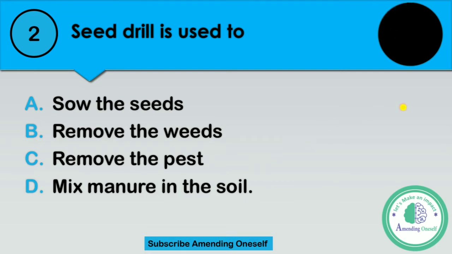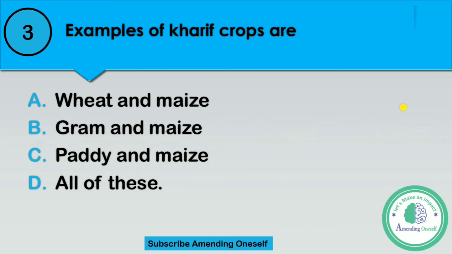Time's up. Question number 3. Examples of kharif crop are. You have to select from the following options. Option A, wheat and maize. Option B, gram and maize. Option C, paddy and maize, and option D, all of these. Question is very easy. Select carefully.